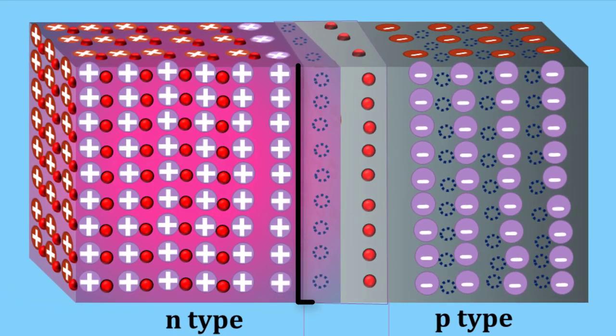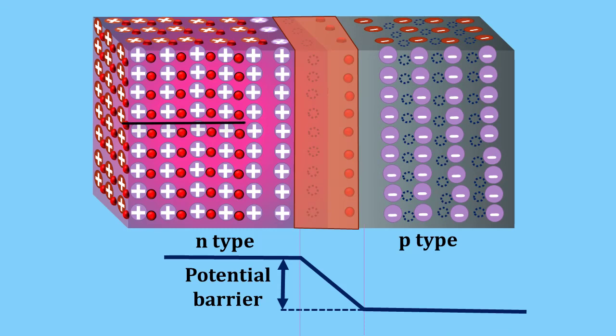Thus, there is a barrier at the junction which opposes the movement of majority charge carriers. The difference of potential from one side of the barrier to the other side is called the potential barrier. Thus, a barrier is set up against further movement of the charge carriers. This is called the potential barrier.